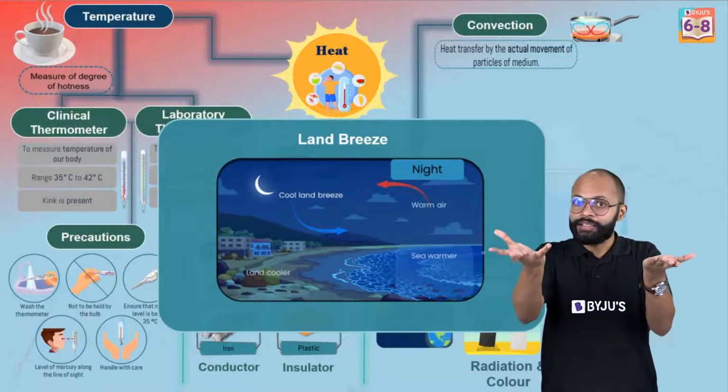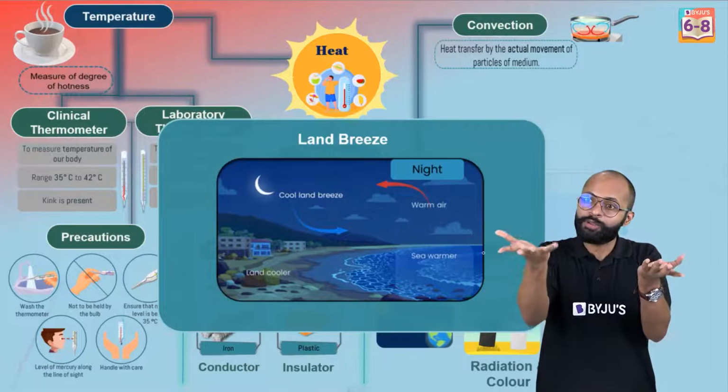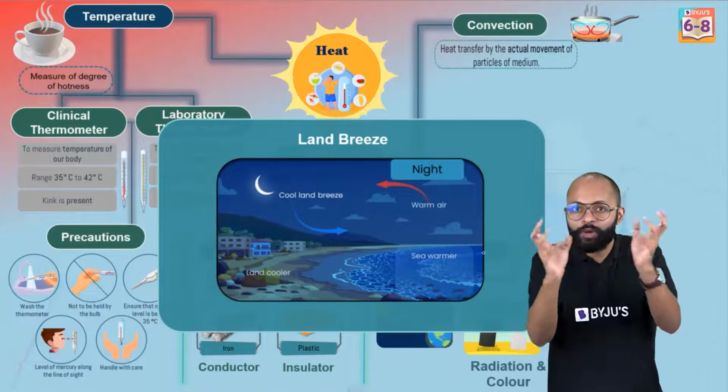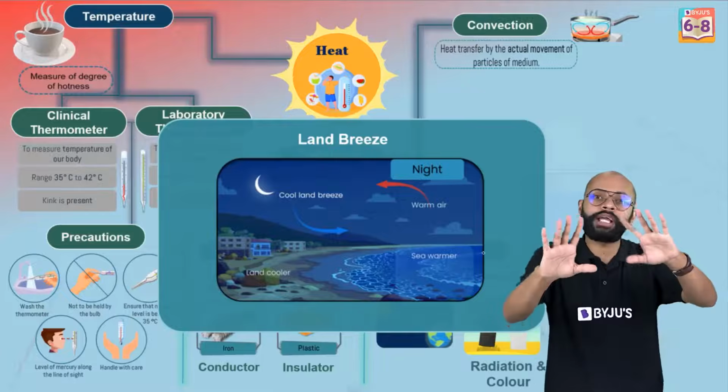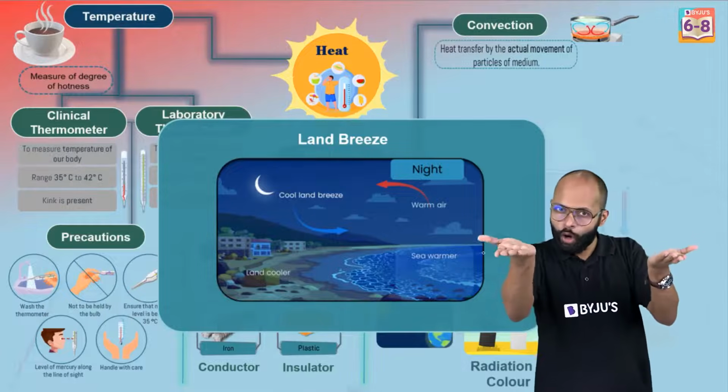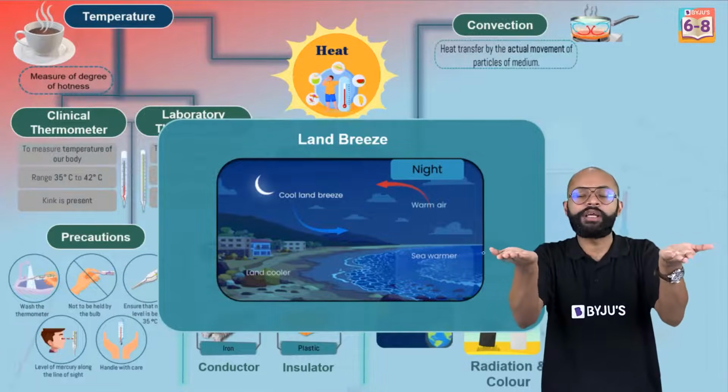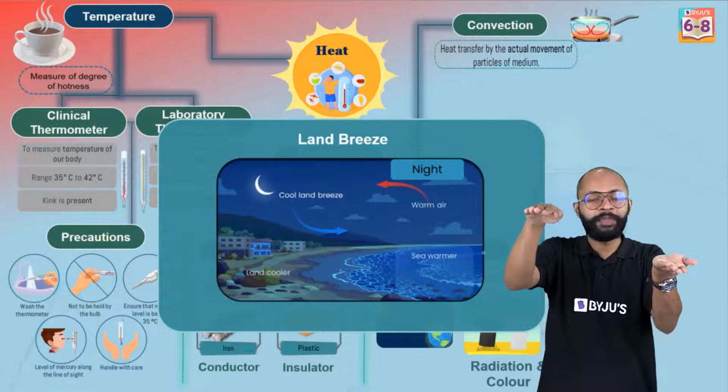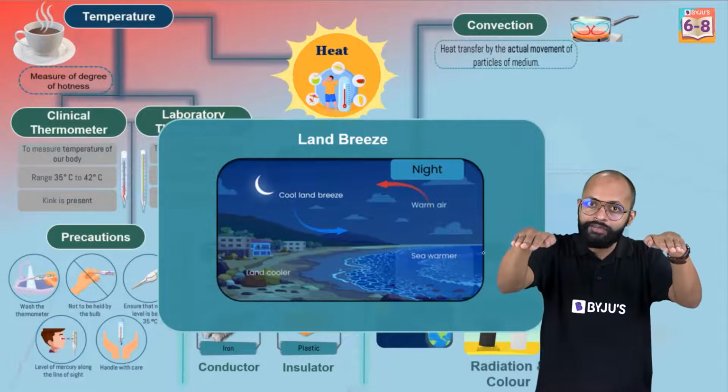Means sea जो दिन भर बैठ के हीट एब्जॉर्ब किया है ना, रात में it will remain hot. इसको गर्म होने में टाइम लगा, इसको ठंडा होने में भी टाइम लगेगा. ठीक है? So sea is hotter compared to land at night. Means the air above sea is hotter, air above land is colder. Hot air will rise up.